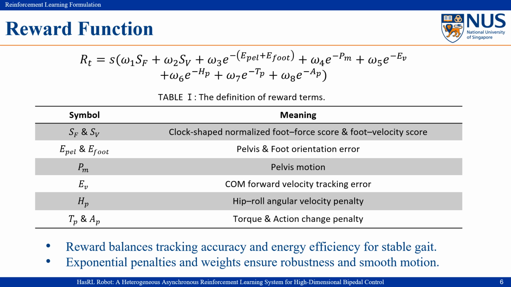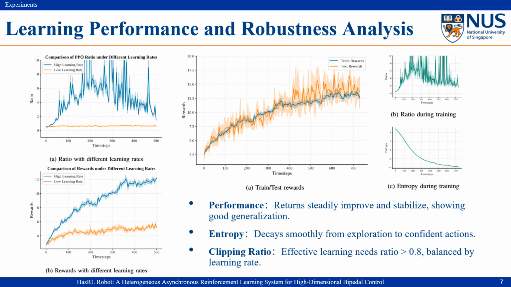The reward function is designed to encourage stable and gait-synchronized walking, while penalizing unstable motion, inefficient torque usage, and abrupt control signals. Stability is primarily evaluated through pelvis-related components, since the pelvis reflects overall posture and balance. To enforce gait synchronization, footfall and velocity terms are modulated by sinusoidal clock signals aligned with the locomotion phase, rewarding timely contact and liftoff. During training, the policy performance improves step by step.